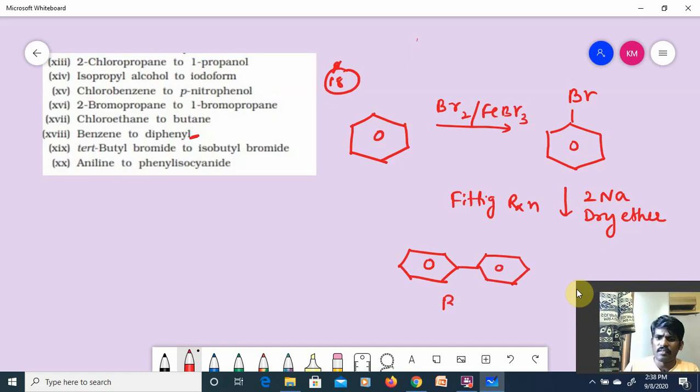Then it will give biphenyl. Hope you understand the point, guys. Very simple. So the Fittig reaction we have covered. Almost every named reaction we are covering.